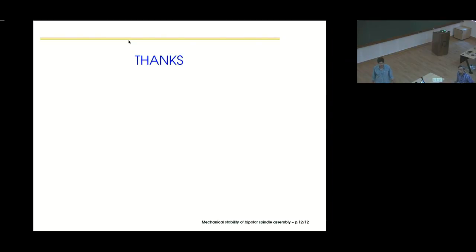Same cell. And also there are these issues; in fact, the actual situation is more complicated. They sometimes also see this misaligned spindle. There is a tripolar spindle sometimes. In fact, we are trying to understand what are the conditions when instead of a bipolar spindle, you have this tripolar spindle which is formed, and then it stays. Sometimes it happens that some of them merge and form a bipolar spindle. But I don't know of a quantitative comparison of that.